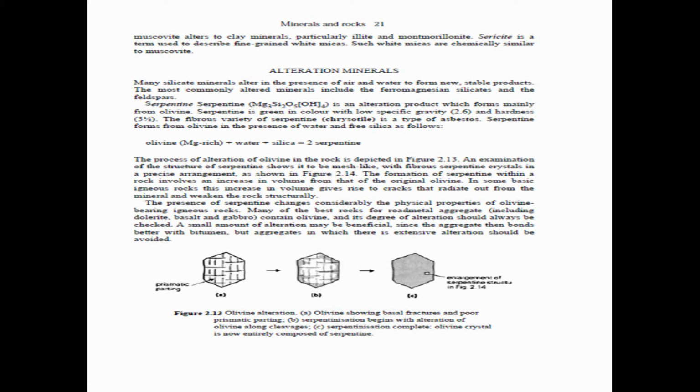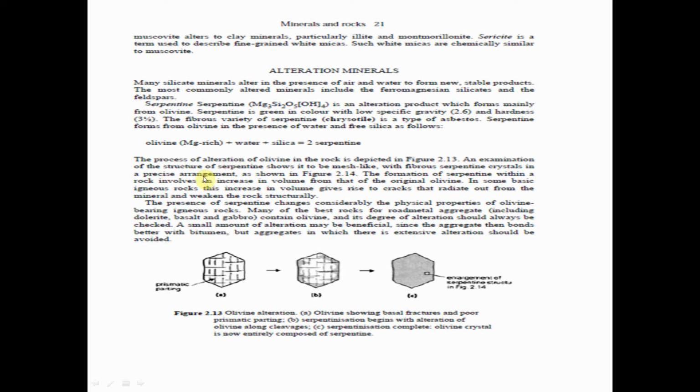The fibrous variety of serpentine, another name is chrysotile, is a type of asbestos. Serpentine is formed from olivine in the presence of water and free silica as follows: olivine (magnesium rich) plus water plus silica is equal to serpentine.